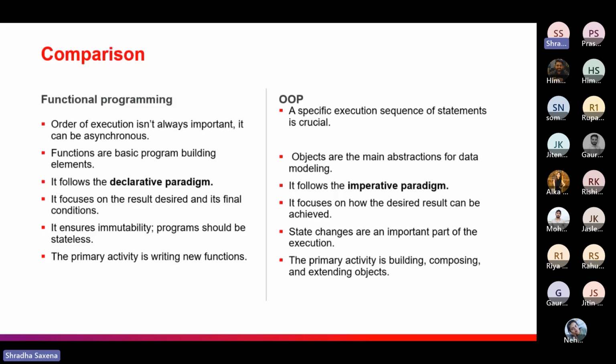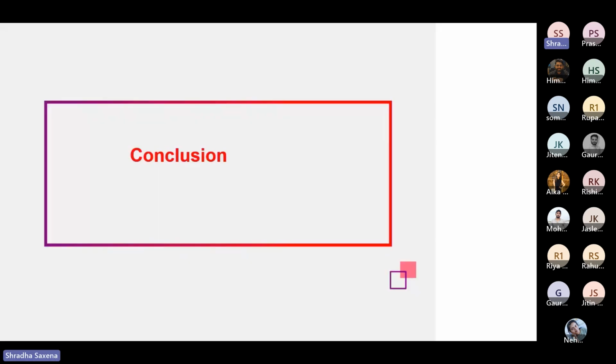In functional programming, the primary activity is writing new functions, and in OOP the building blocks are composition and extending of objects. As we have already seen in the OOP concepts, it is all about the objects, extending them, composing them, and building them. So this is a major difference between these two.